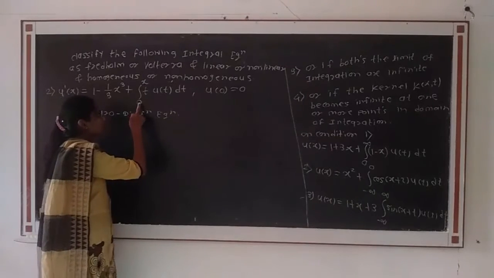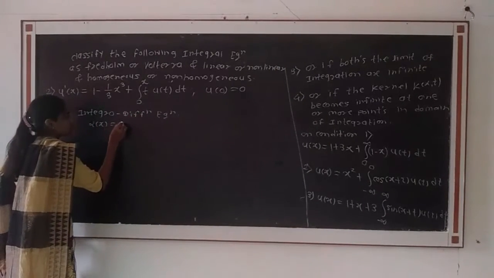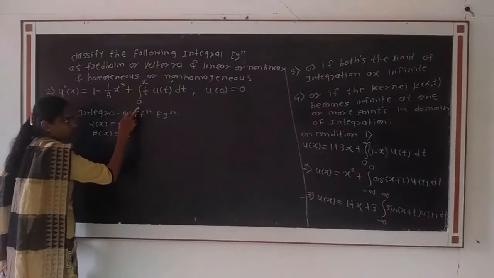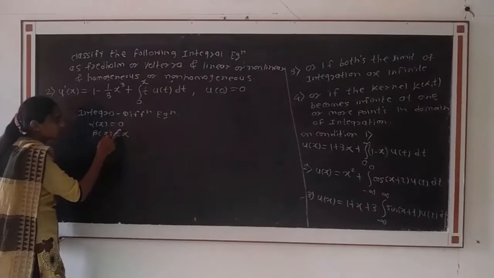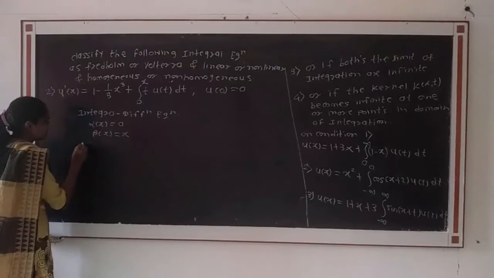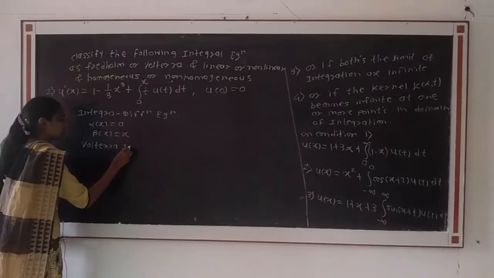Here if we observe, the limits are alpha of x equal to 0 and beta of x equal to x, that is, the lower limit is 0 and the upper limit is variable, that is, the lower limit is constant and the upper limit is variable. Therefore, the given integral equation is a Volterra integral equation.